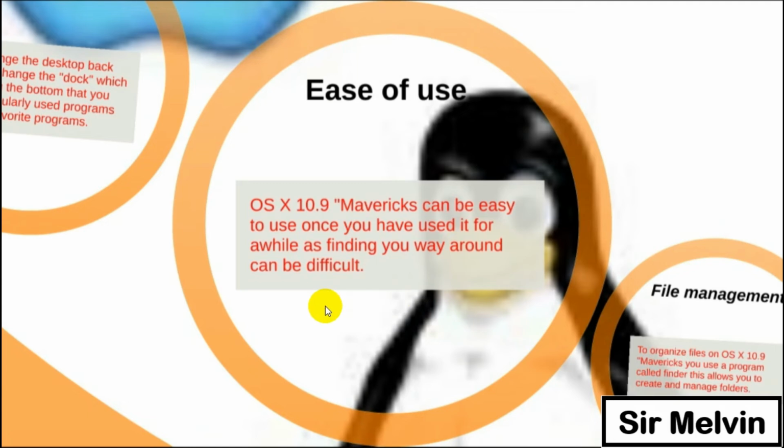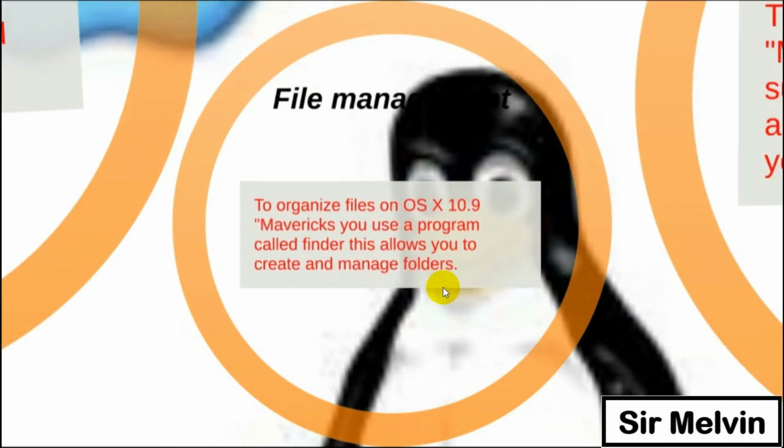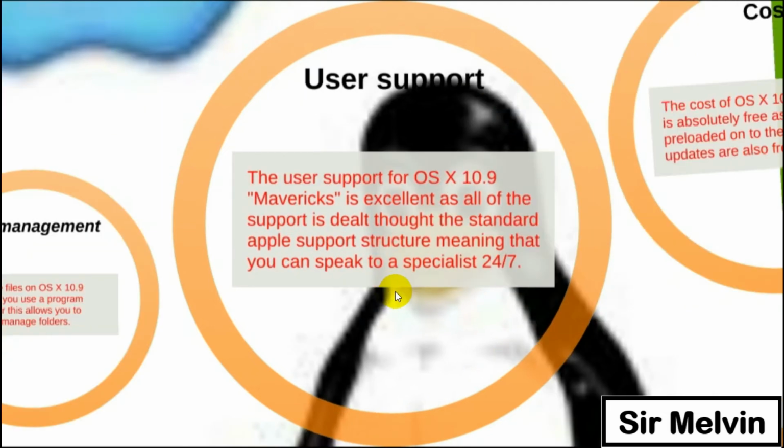Ease of use. So, OS 10, 10.9 Mavericks can be easy to use once you have used it for a while, as finding your way around can be tricky. The file management of OS 10 uses a program called Finder. This allows you to create and manage folders. In user support, the user support for OS 10.9 Mavericks is excellent, as all of the support is dealt through the standard Apple support structure, meaning that you can speak to a specialist 24/7.